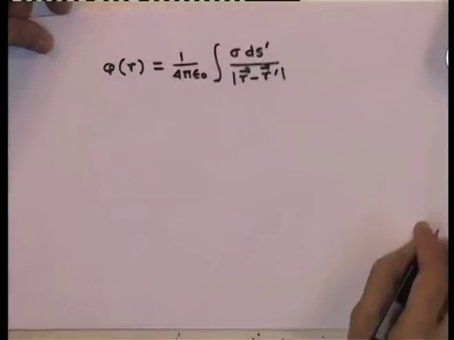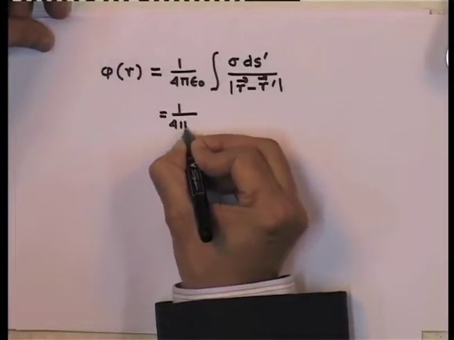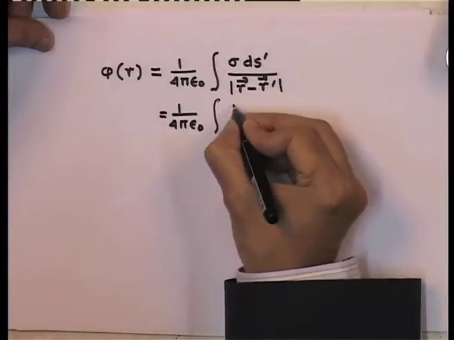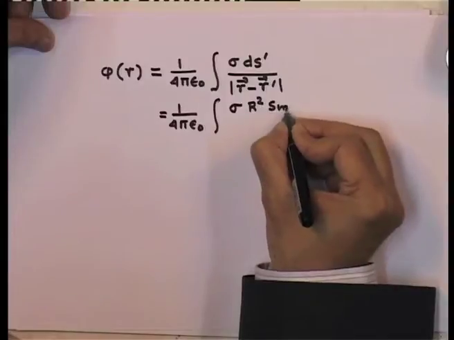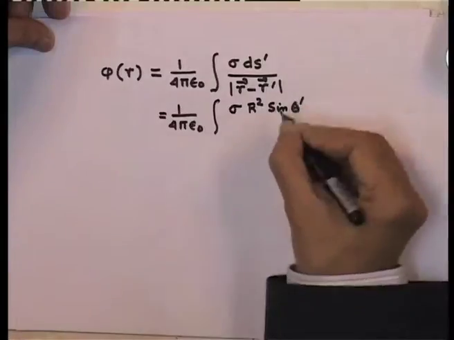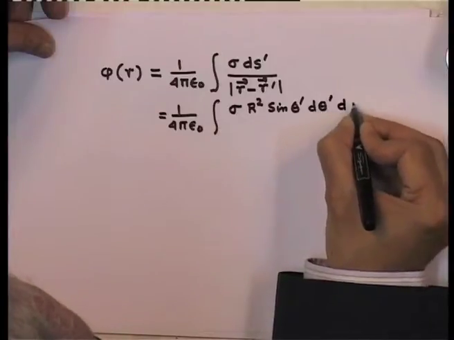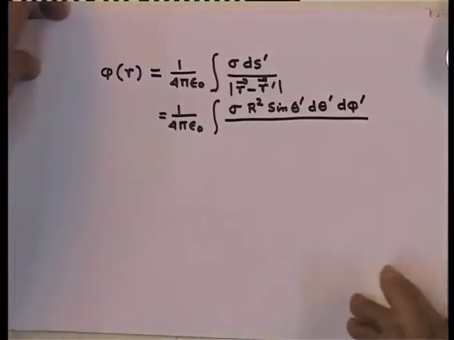And this we have seen is 1 over 4 pi epsilon 0, sigma of course is constant, d s prime is r square sin theta prime d theta prime d phi prime, and I need r minus r prime.